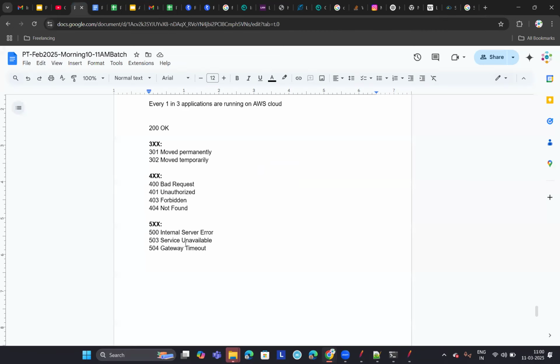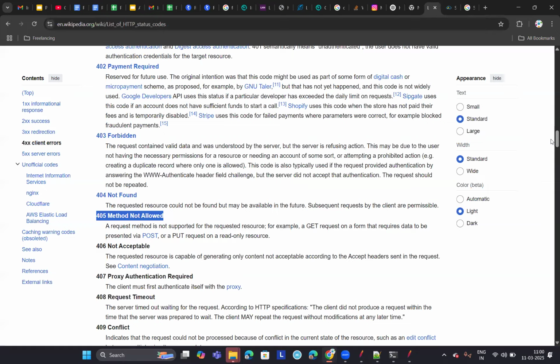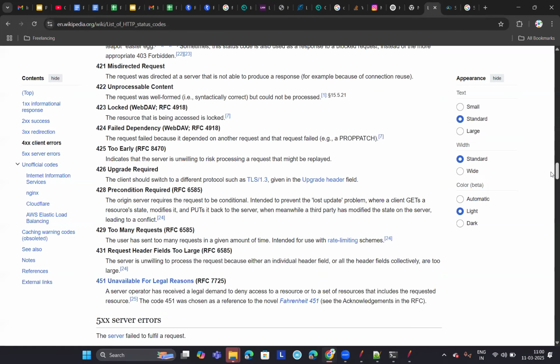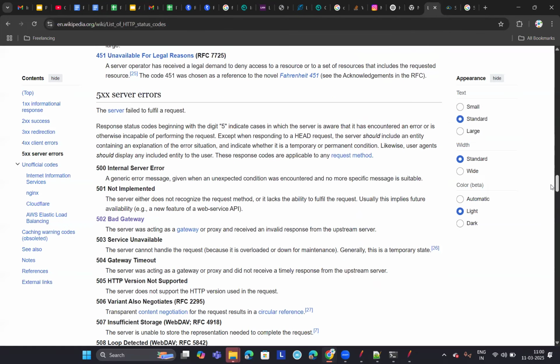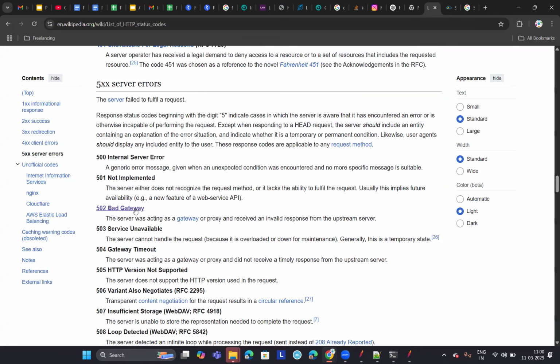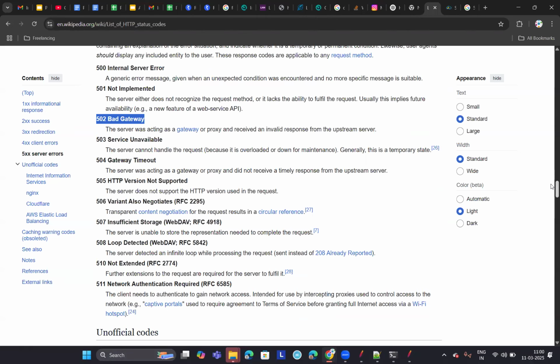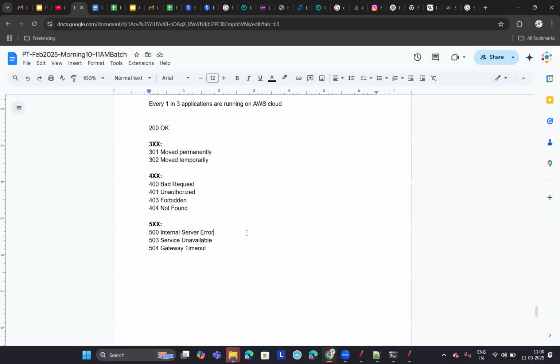I'll write only the important ones. And 502 is bad gateway. Any other important ones? Let me check. No, that's it. So 502 bad gateway is also important. Let me write it down here. 502 bad gateway.